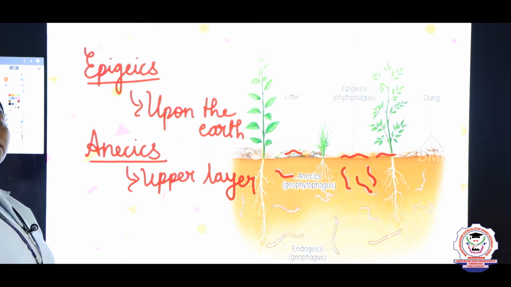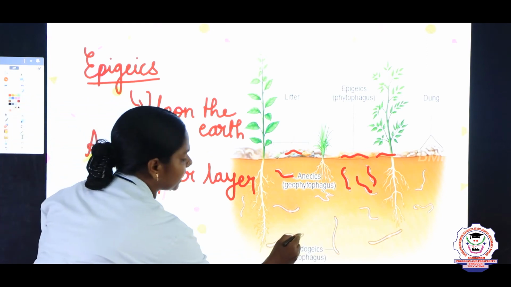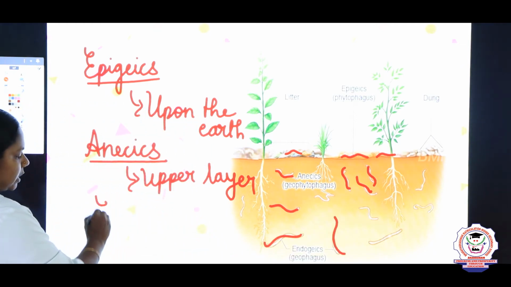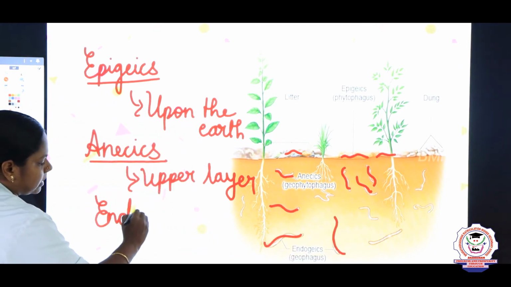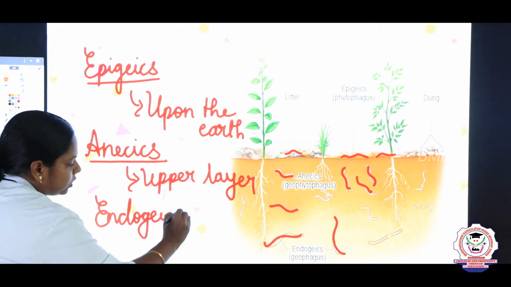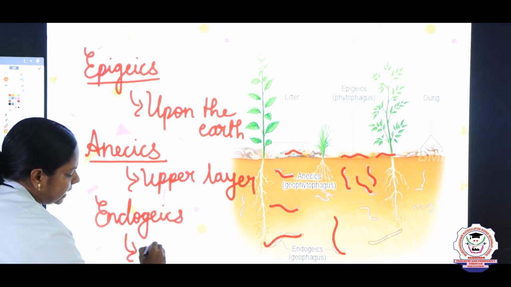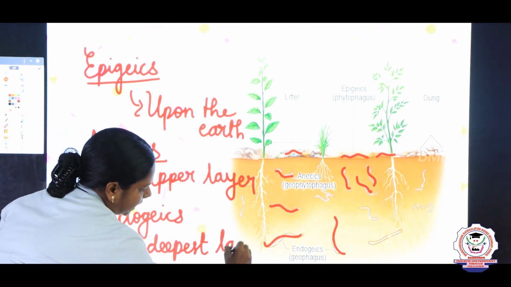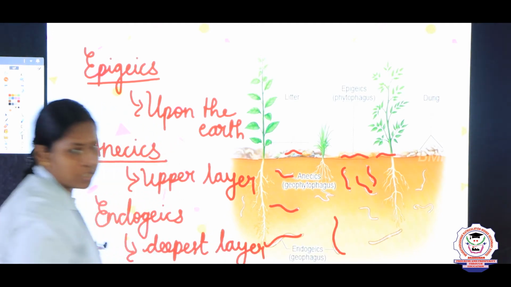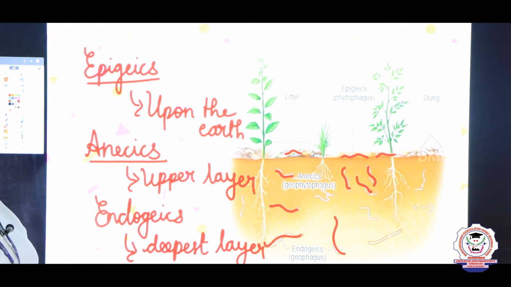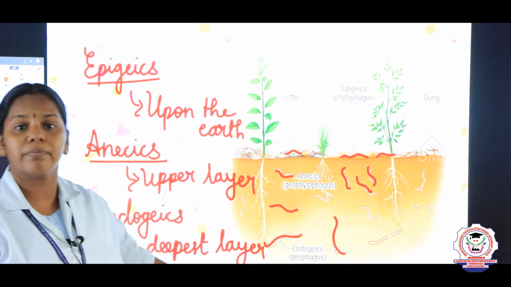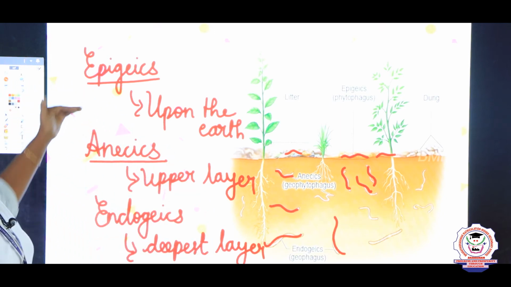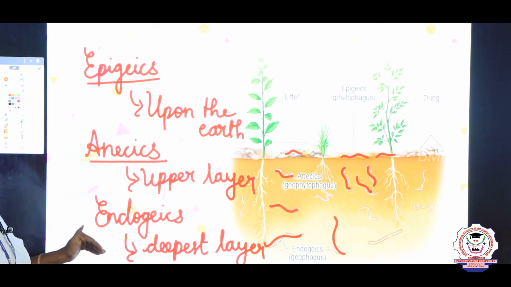And some earthworms are found in the deeper layers of the soil. Such earthworms are classified under the group endogeics. Endogeics means they are present in the deepest layer of earth. So this is a 2 mark question, children. They may ask in 3 mark also how the earthworms are classified based on their ecological habitat. So epigeics, annexes and endogeics.